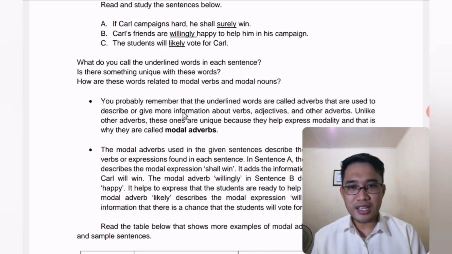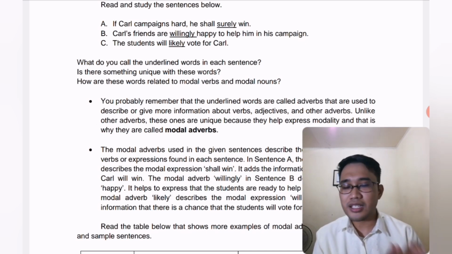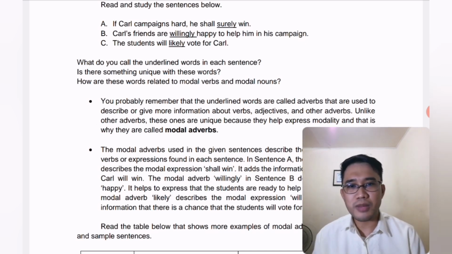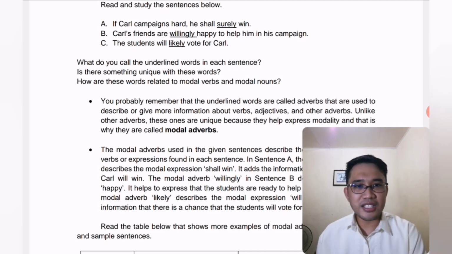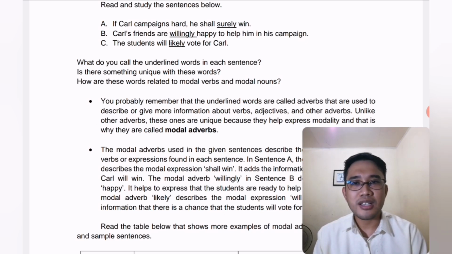So we see that modal adverbs have the same goal or same use as plain adverbs. They modify, they describe, or give more information about verbs, adjectives, and other adverbs. The only difference is that modal adverbs are unique because they help express modality.